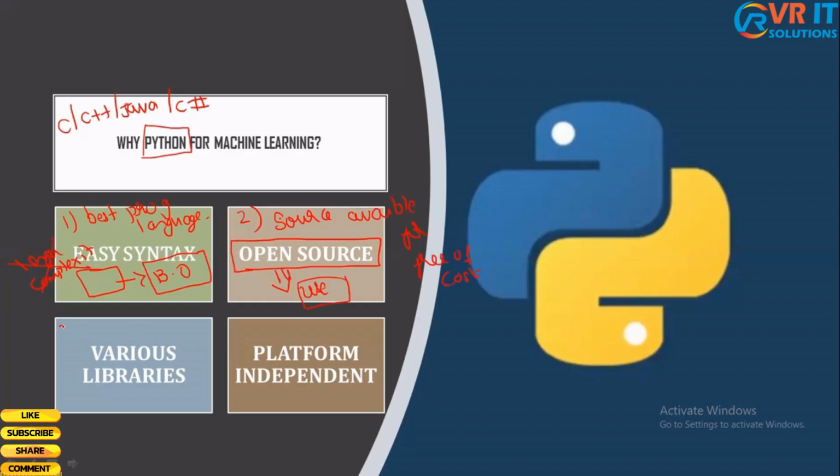The third reason, and the major reason why people usually go with Python, is its various libraries. In layman's terms, what is a library? A library is a collection of books, right? Similarly, Python has a collection of libraries, which means it has collections of functions.